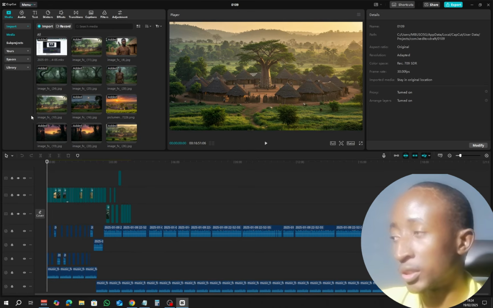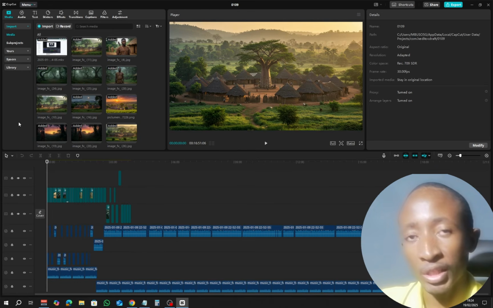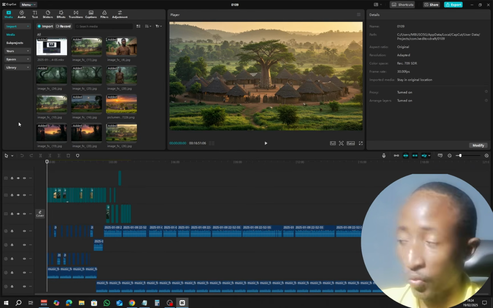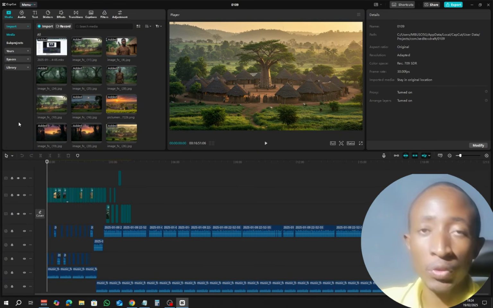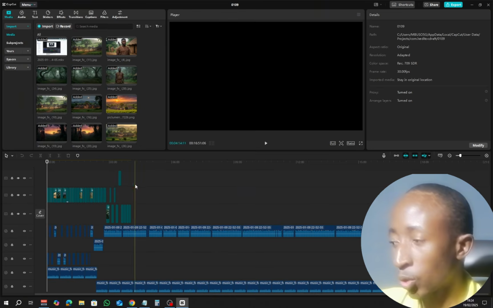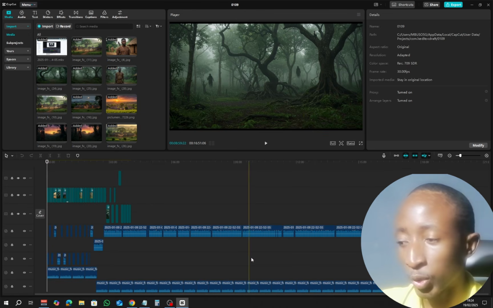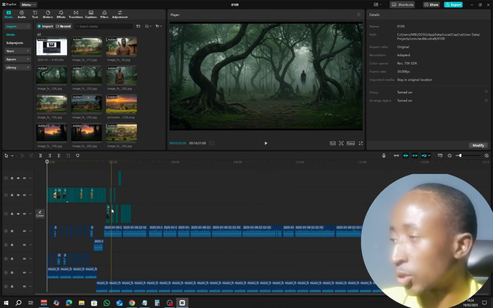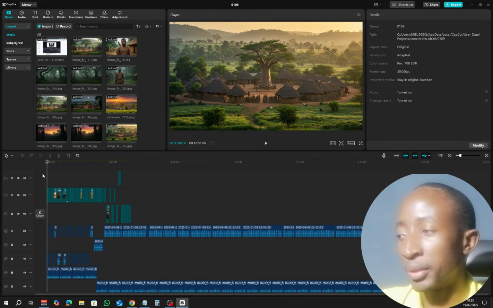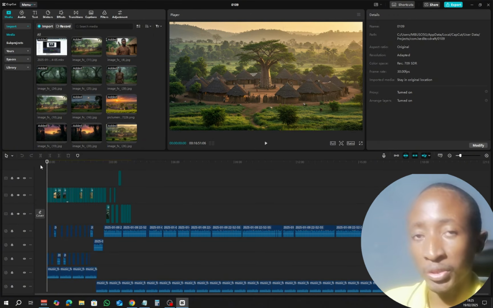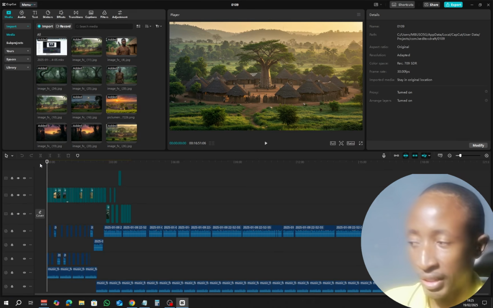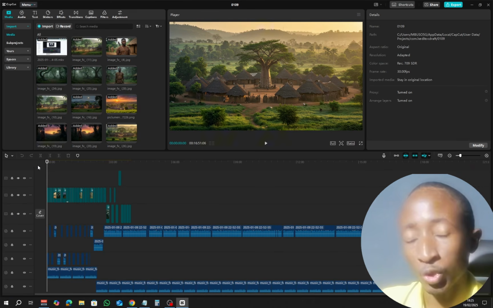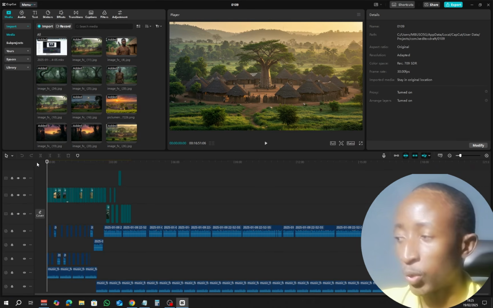So all you have to do now is to import the audios that you actually downloaded, the voiceovers, and you're going to import also the images that you generated. So once you import them, you're going to add the audio to the timeline like we've seen right here. I've added the audio to the timeline, and when you have that, you're also going to start importing the images. You're going to be listening to the audio and importing the images. Now what I've done right here, I've opened up the project that I'm currently editing to show you how it's done. So right here, I'm going to play this audio so that you see how you put things together.